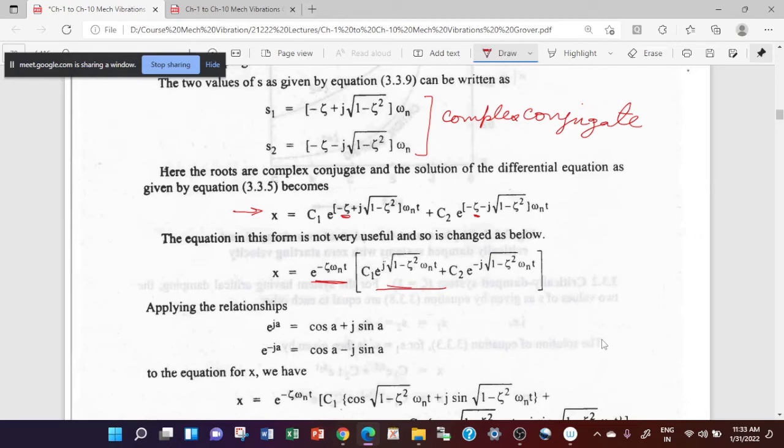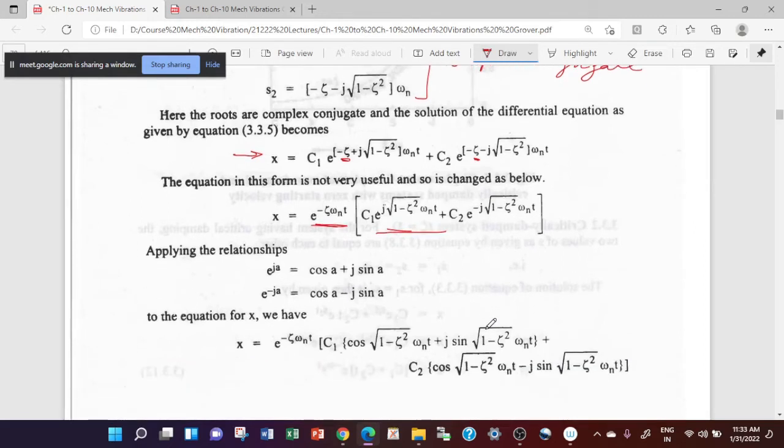Now I can write the complex number as cos A plus or minus j sin A. When I use this formula for this equation, you will get this equation. This is your C1 plus this one here. So I can take similar terms together. Then you have C1 plus C2 times some cosine term, then plus C1 minus C2 into j into sine term.